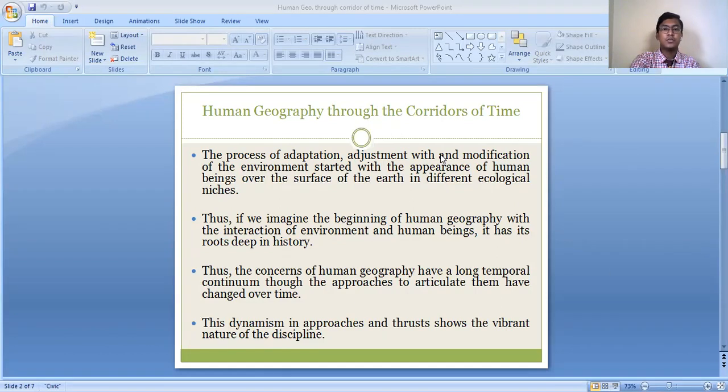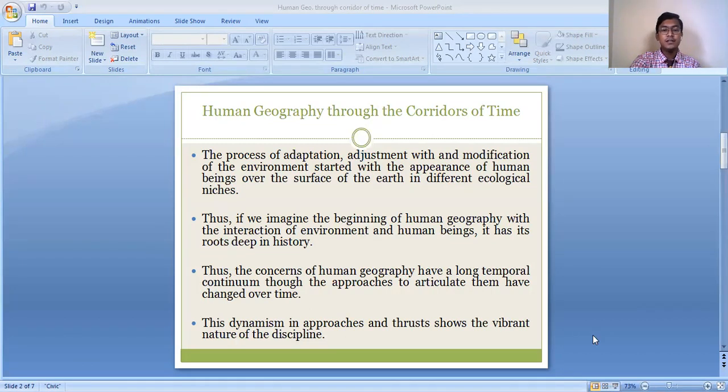The approaches to human geography have changed in different time periods, with the change in human society. So this dynamism in approaches and thrust shows the vibrant nature of the discipline.